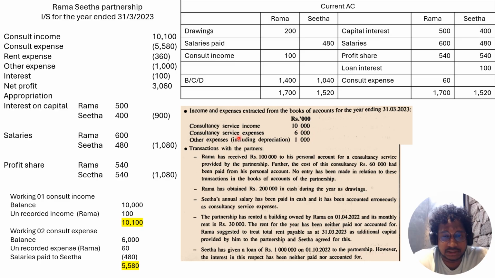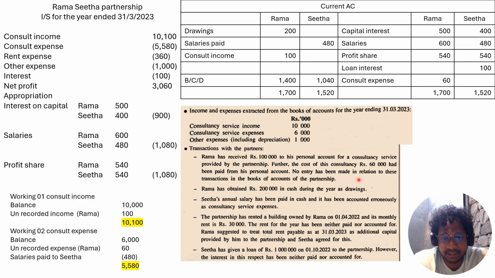So let's go with the additional information. These are the amounts already recorded in the books. Consultancy service total income is 10,000, consultancy service expense total is 6,000, and the other expenses including depreciation are 1,000. So let's see the transactions with the partners. Rama has received 100,000 to his personal account for a consultancy service provided by the partnership. Further, the cost of this consultancy, 60,000, had been paid from his personal account.